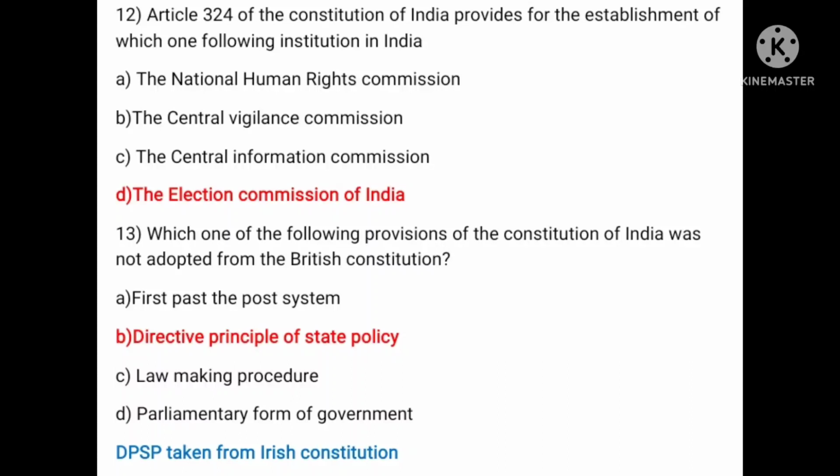13th. Which one of the following provisions of the Constitution of India was not adopted from the British Constitution? A, first past the post system. B, Directive Principles of State Policy. C, lawmaking procedure. D, parliamentary form of government. The answer is Directive Principles of State Policy, as these are taken from the Irish Constitution.